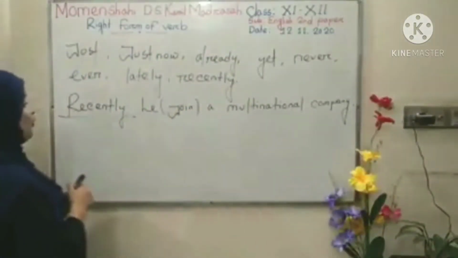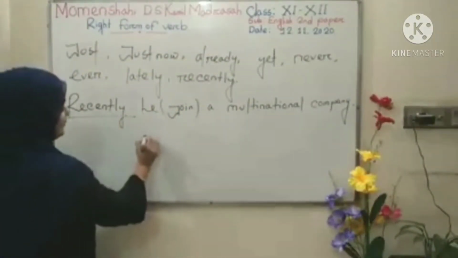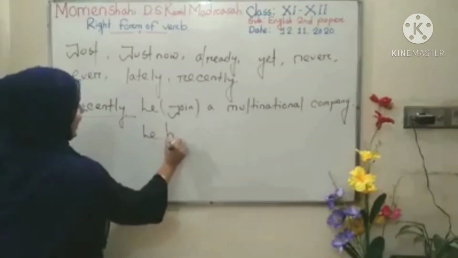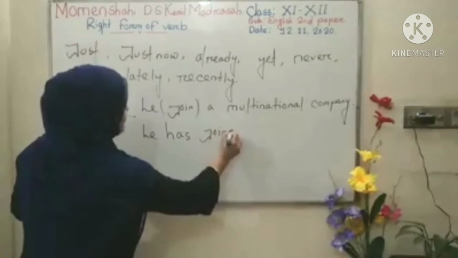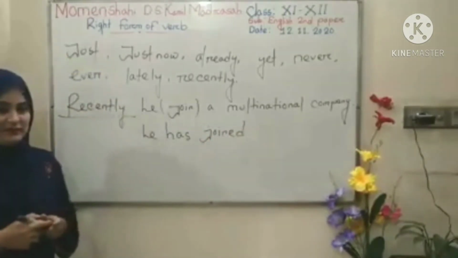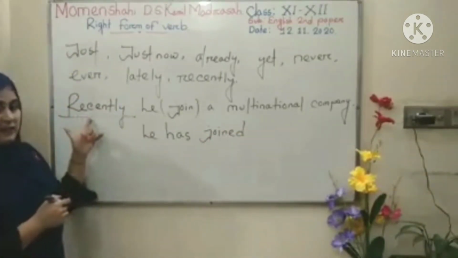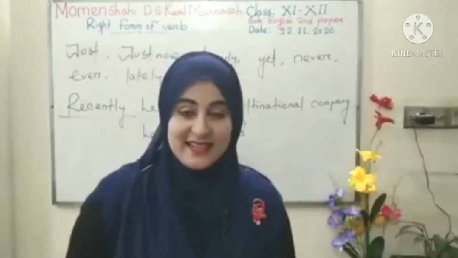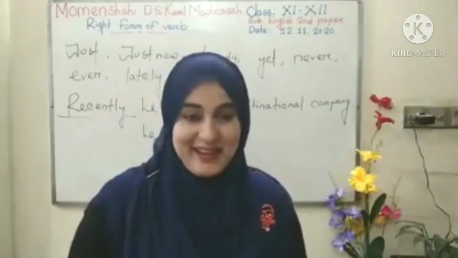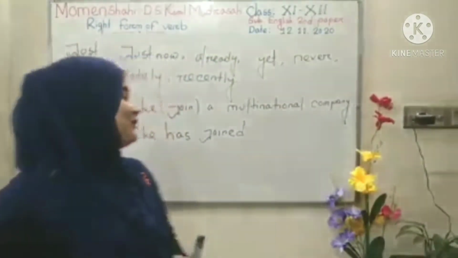So, what is the answer? After the subject you can use he has, and the verb in past participle form, and the answer is: recently he has joined a multinational company. Okay, got my point? Thank you.